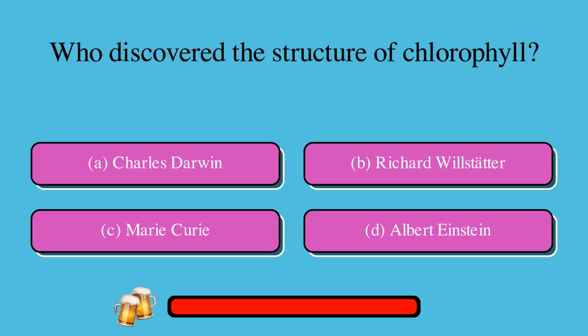Which letter, A, B, C, or D, represents the person who discovered the structure of chlorophyll? Is it A. Charles Darwin, or B. Richard Willstetter, or C. Marie Curie, or D. Albert Einstein? The correct answer is B. Richard Willstetter.